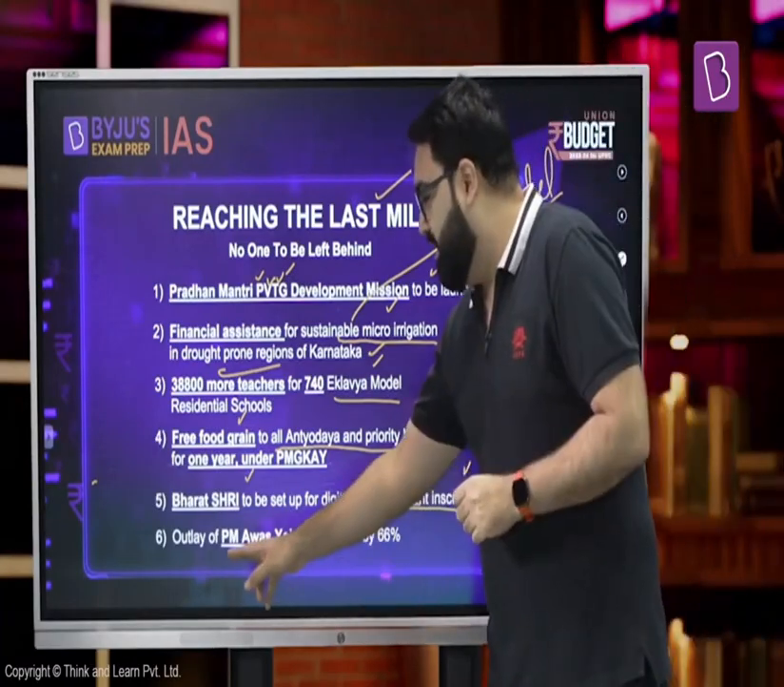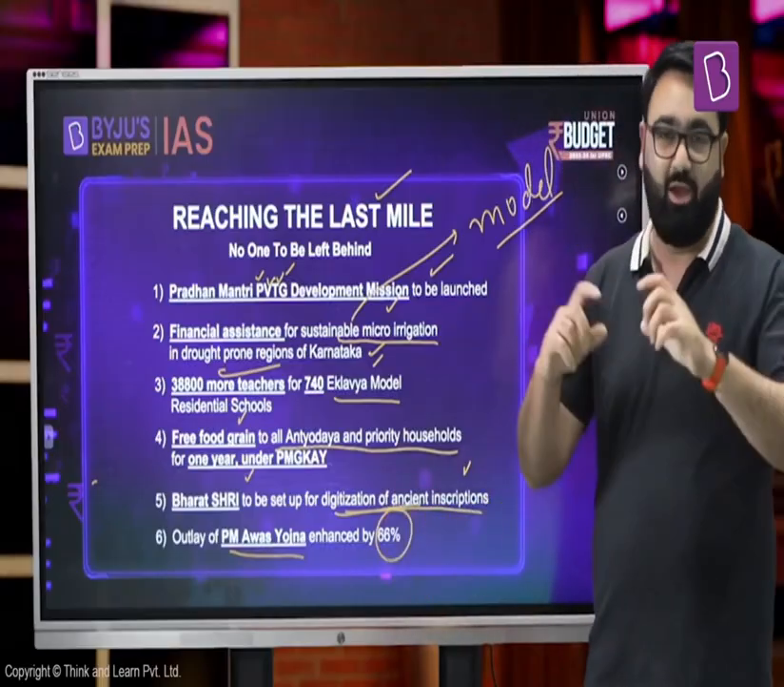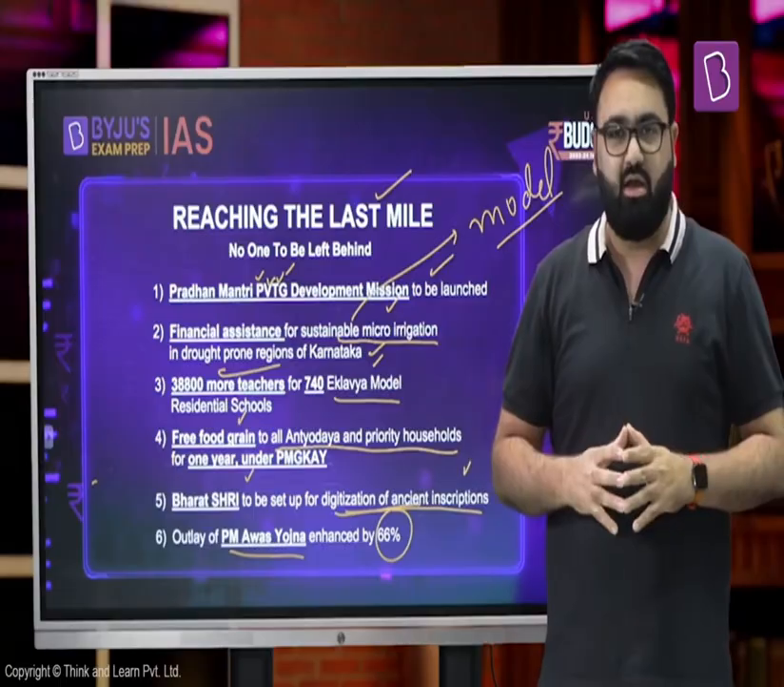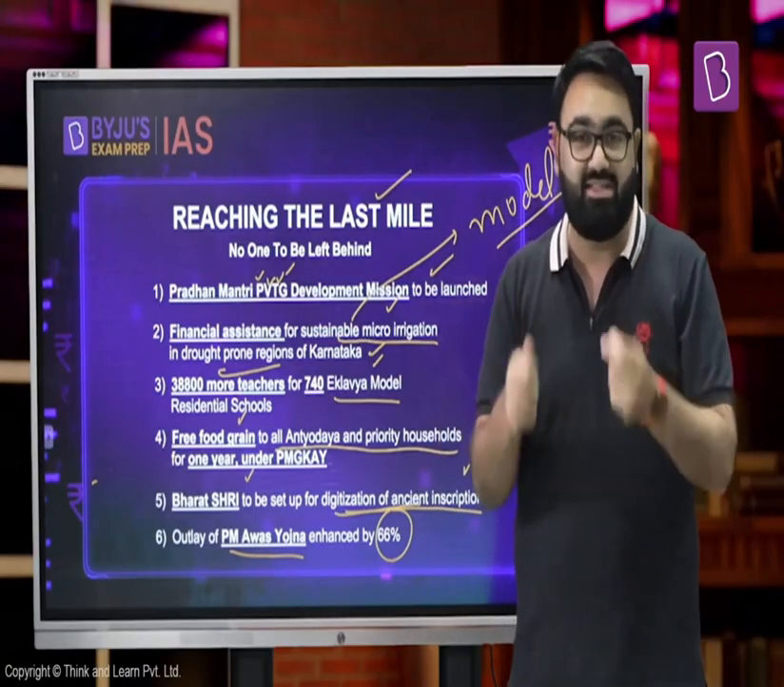A part of the budget was also about the government of India giving out of the PM Awas Yojana, which was increased by 66%. The budget allocation for this crucial scheme also got increased considerably. As you know, the government of India has been putting a lot of focus on ensuring that everyone across the country, doesn't matter the size of the flat, doesn't matter the size of the house that you have, but everyone should have a residence that they can call their own.